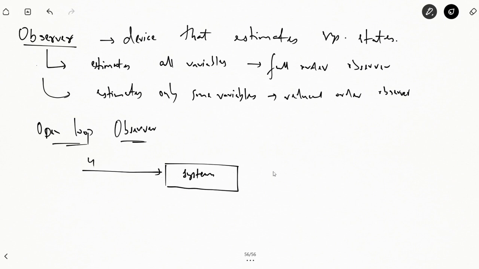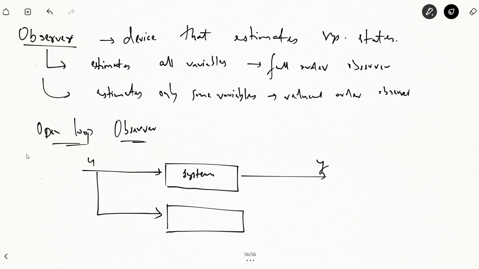Some input u is going to it and it is giving you some output y. In an open loop observer, we have a system here; we are feeding it an input and it is giving us an output.